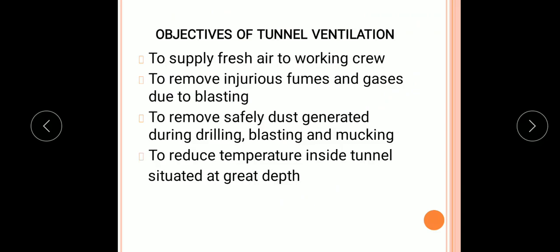To remove safely dust generated during drilling, blasting and mucking. And to reduce temperature inside the tunnel which are situated at greater depth, it is required to provide a tunnel ventilation.